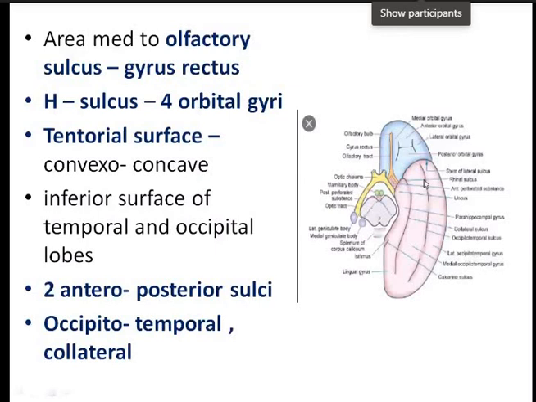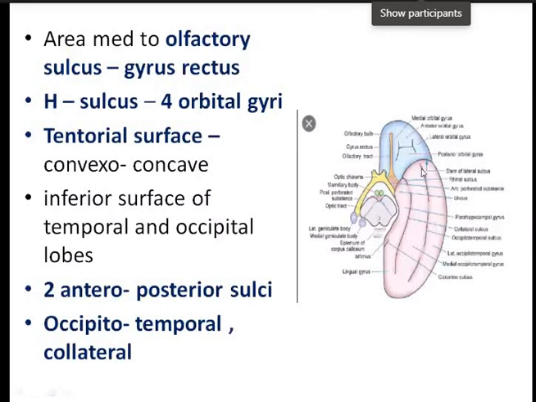Now, the area medial to the collateral sulcus is known as the parahippocampal gyrus. If you trace it in front, the parahippocampal gyrus continues with the uncus. So this is the uncus here. Now, the occipitotemporal sulcus divides the rest of the tentorial surface into the medial occipitotemporal gyrus and the lateral occipitotemporal gyrus.